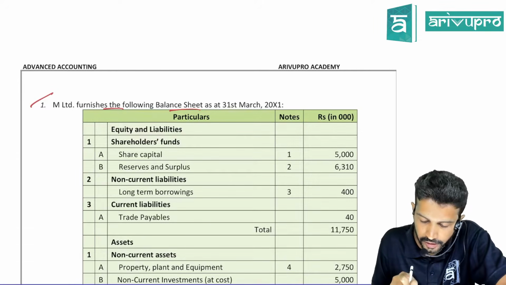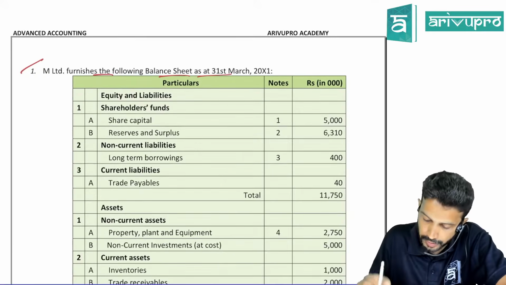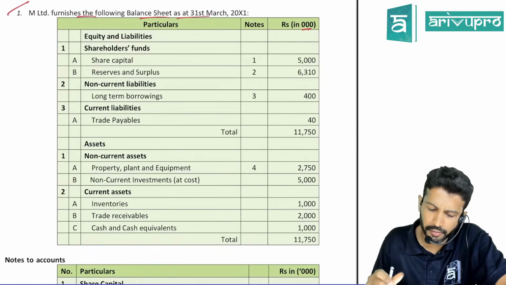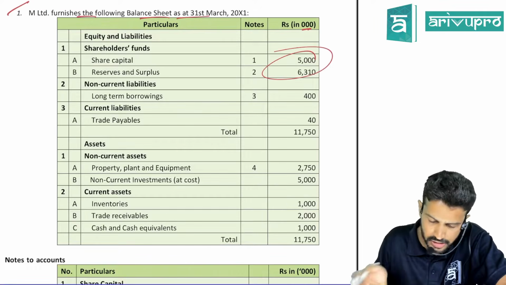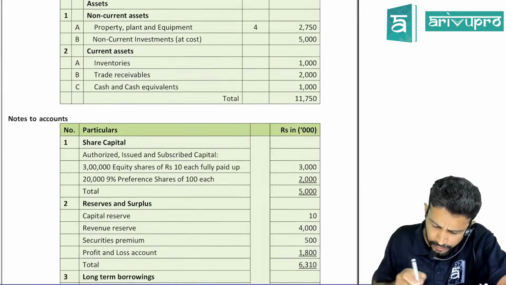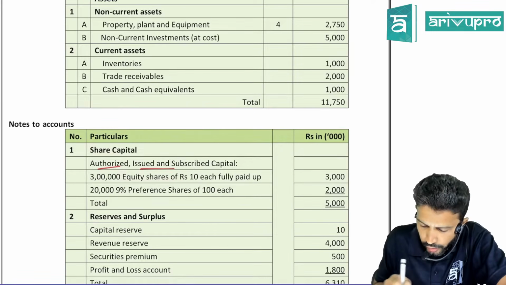M Limited furnishes the following balance sheet as on 31st March. All the numbers are in thousands. The usual Schedule 3 balance sheet they've given: share capital, reserves and surplus, etc. For all of it, they've prepared notes. I'll just look at this here. Authorized, issued and subscribed capital.